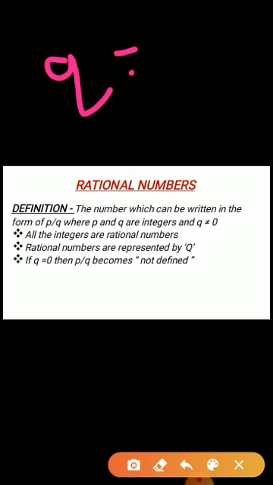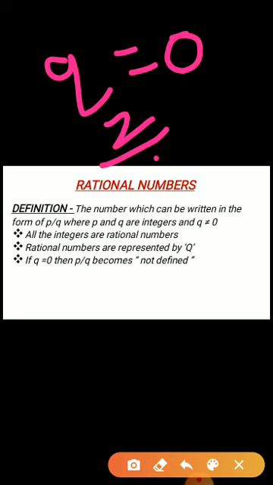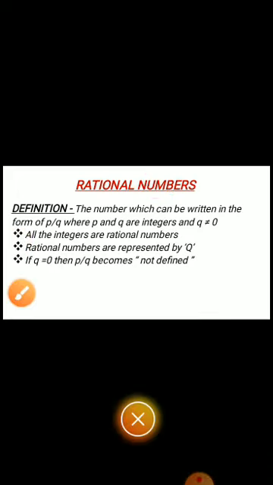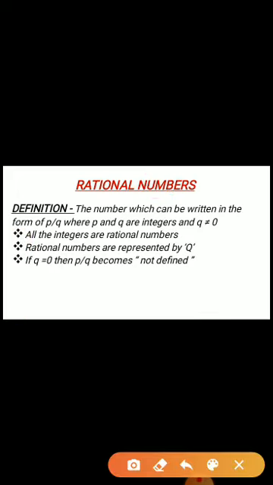Why is Q not equal to 0? If Q is equal to 0, I can write a number like 2 by 0. But can we divide any number by 0? No, it is not possible. So always for a rational number, your denominator should not be equal to 0. Okay, remember this. Then what is given is that all integers are rational numbers.